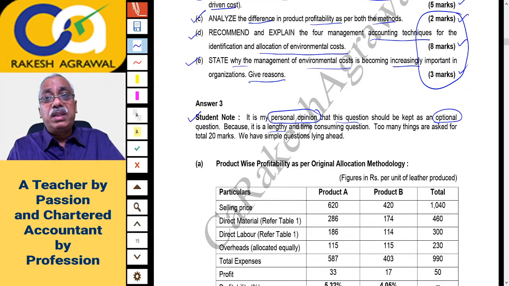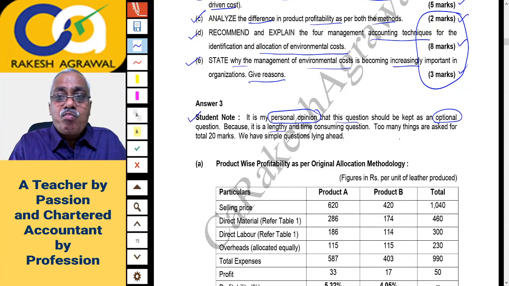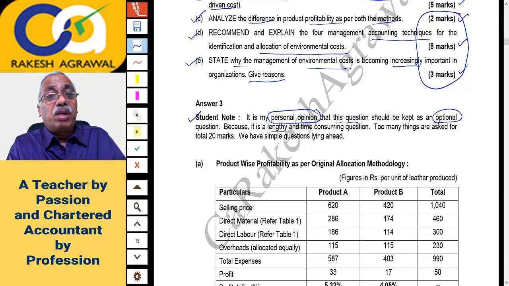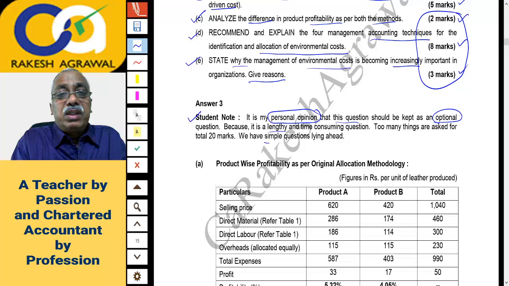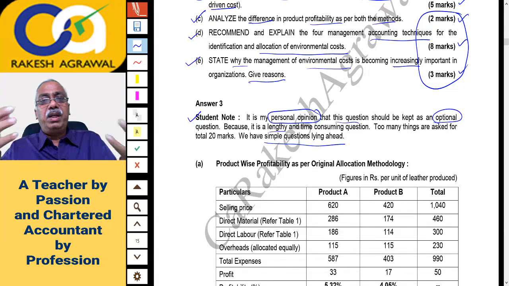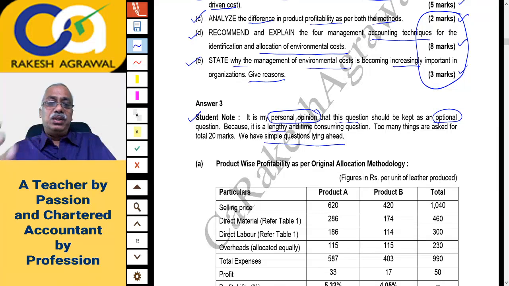A and B questions themselves will consume a lot of time because you'll have to apportion the cost, and then the theory answer also you have to write. So too many things are asked for 20 marks. Actually, in 20 marks they have asked too many things. So it will consume a lot of your time. And we have got some simple questions ahead. This is my personal opinion, my dear friends. If somebody finds this question easy, they can solve it.